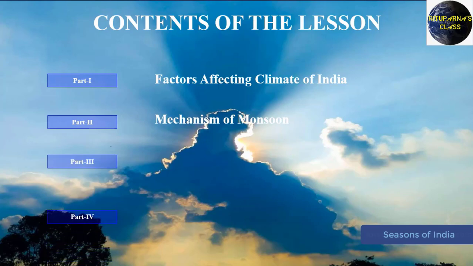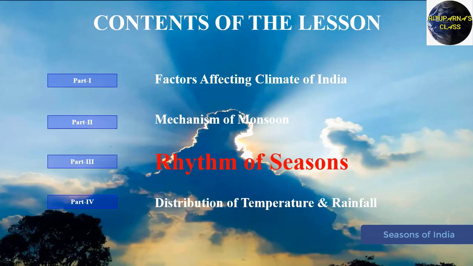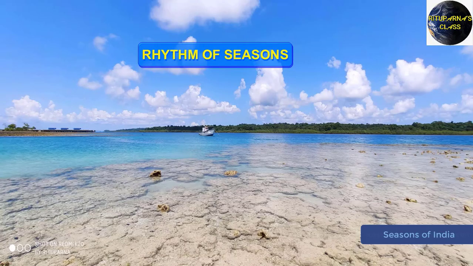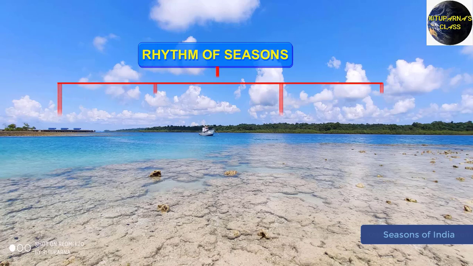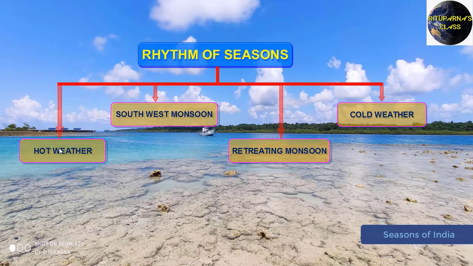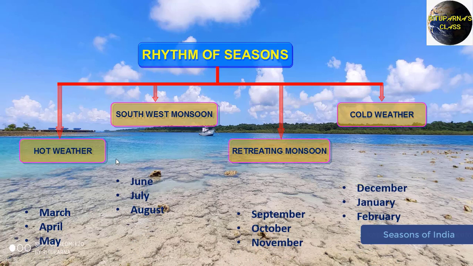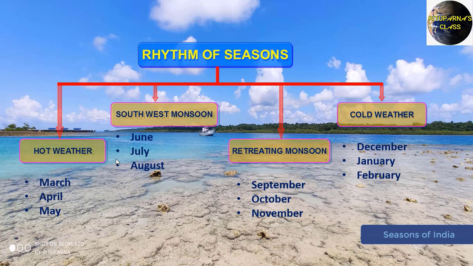Here in this video, I am going to discuss the rhythm of seasons. I have divided the 12 months into 4 parts. The first part is the hot weather season, then our rainy season. After that we'll see the retreating monsoon season, and last we can see our winter, which is known as the cold weather season, right?